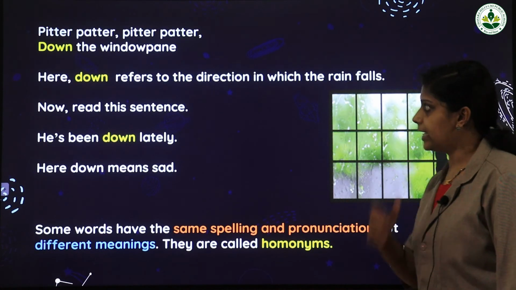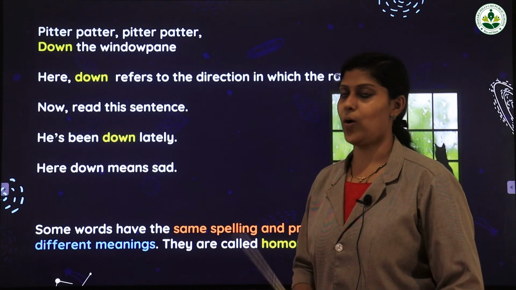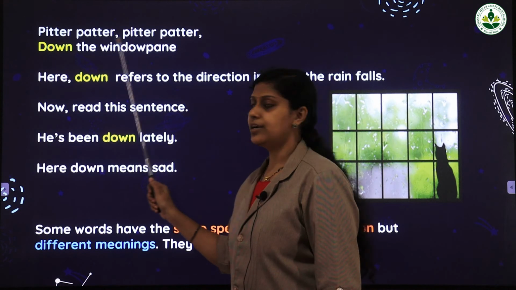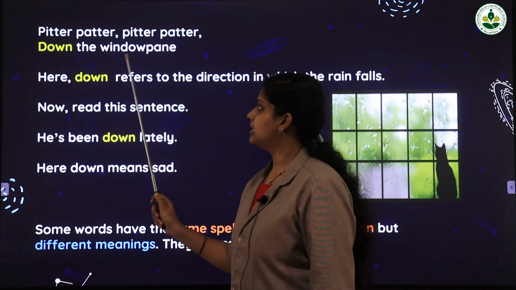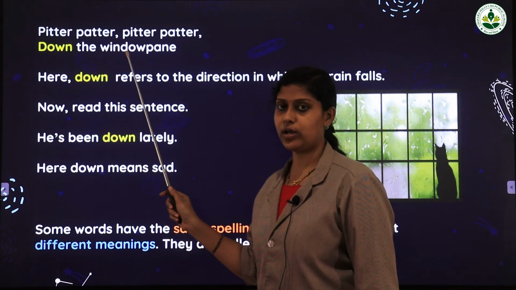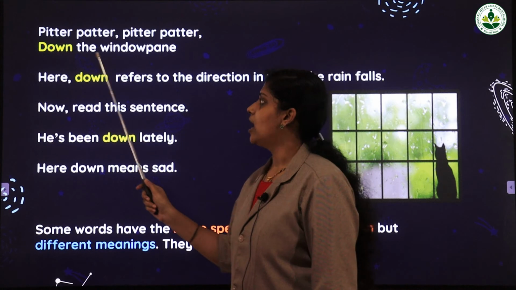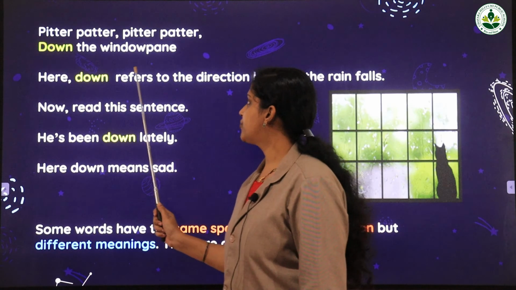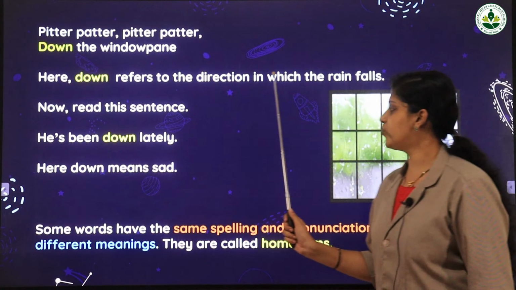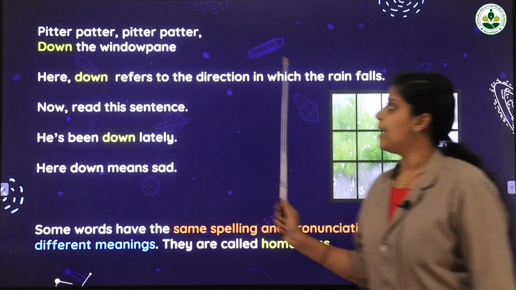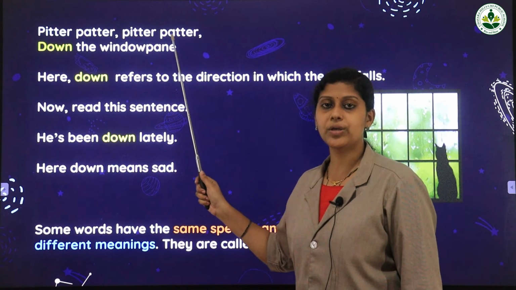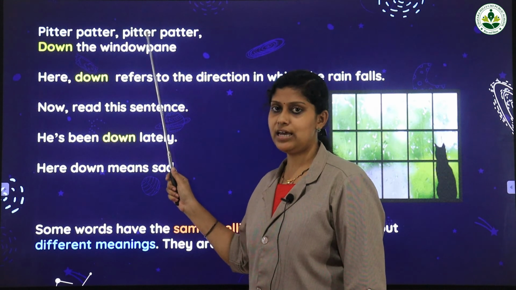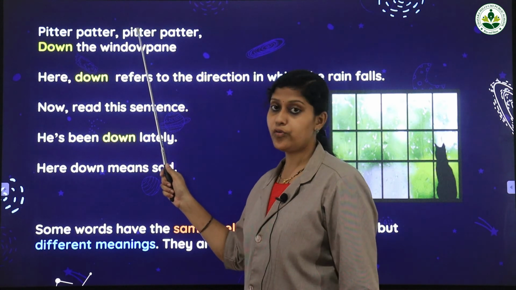Now let us see some sentences from the poem. Pitter patter, down the window pane. Here you can see a word in yellow color. What is that word? Yes, down. Here down refers to the direction in which the rain falls. Pitter patter is the sound of the raindrops or sound of raining.